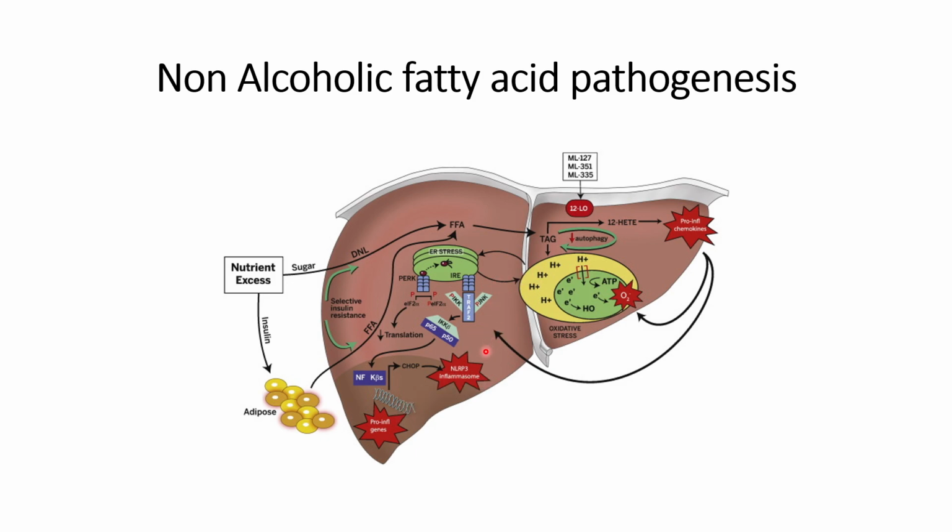These things can be taken care of by different chemical agents, such as ML127, ML351, ML335. They help to prevent the translation of these inflammatory genes that are marked here, such as the CHOP proteins or the other proteins that are regulated because of the ER stress. And at the same time, they also help in inhibiting the glycogenesis process.